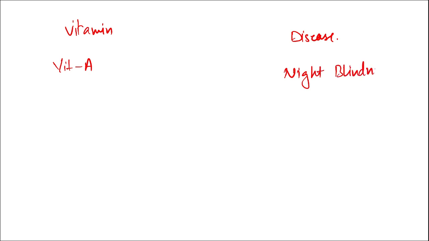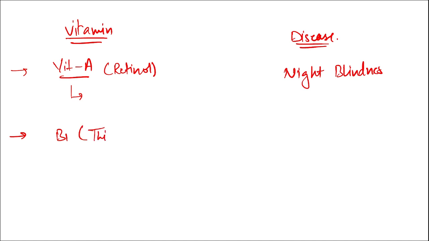Now we will be discussing some types of vitamins, due to deficiency of which there will be some disease. For example, due to the lack of vitamin A, what is caused? It is night blindness. Then what is the other name of vitamin A? Vitamin A is also known as retinol.